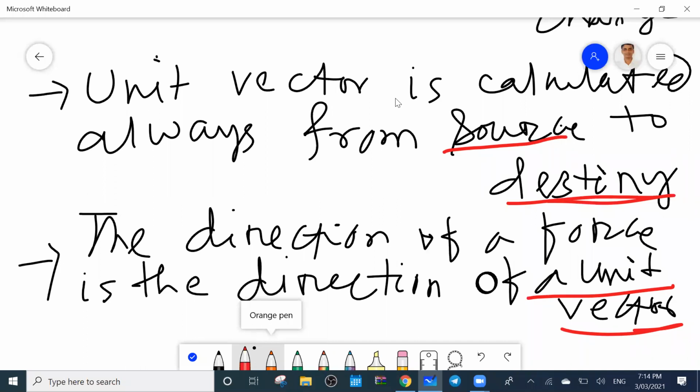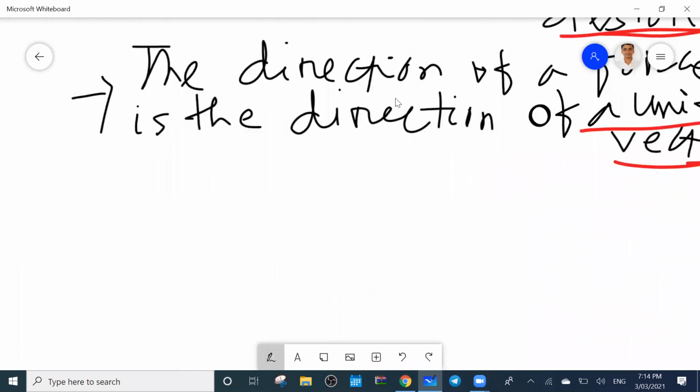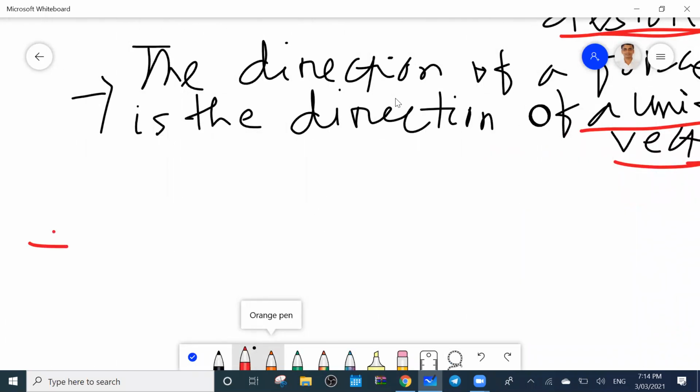Suppose in an interview sometimes they will ask where Coulomb's law you can apply. Coulomb's law is applicable for point charges only. First you find from source to destination, then from that unit vector you can find the force direction. If they ask whether Coulomb's law is applicable for dynamic charges or point charges, you will say it is applicable for only point charges.